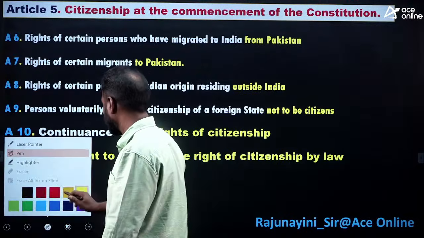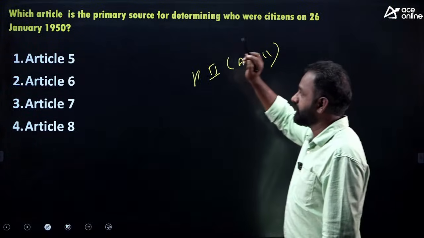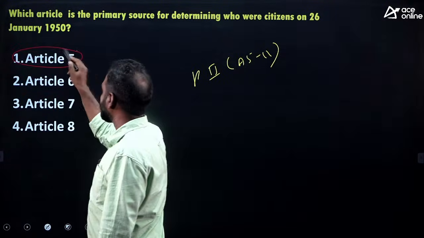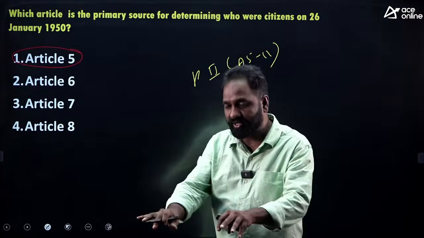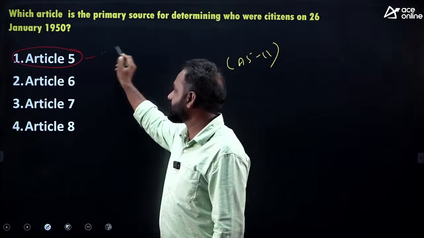Let's see. Article 5, citizens at the commencement of the constitution. Commencement of the constitution means January 26, 1950. On that day, who are the citizens? That is what Article 5 talks about. So the right answer is Article 5.